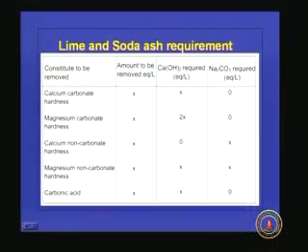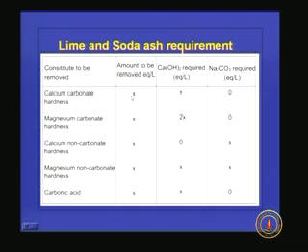This is a table which can be used to calculate the amount of lime and soda ash required for the treatment. If calcium carbonate hardness is present, and if we express the amount in equivalents per liter or milliequivalents per liter, say X milliequivalents of calcium carbonate hardness is present.